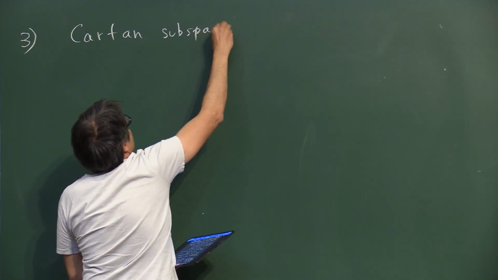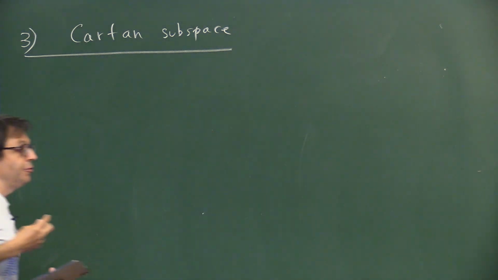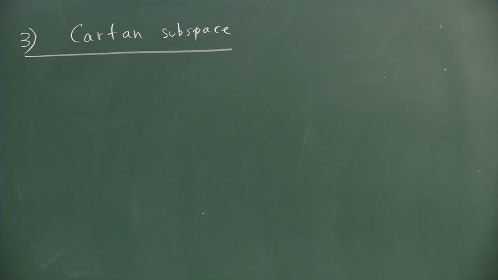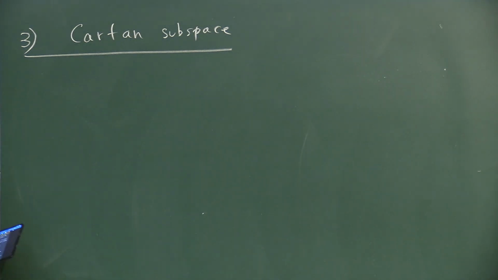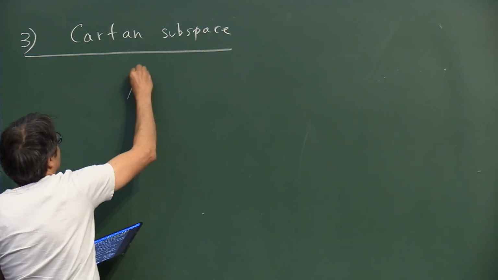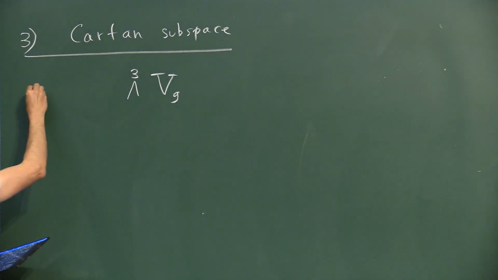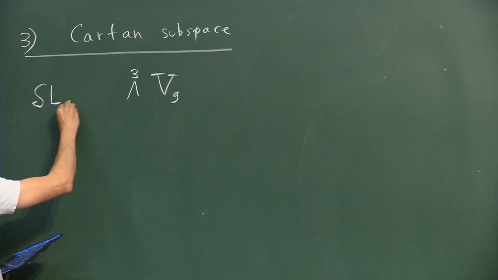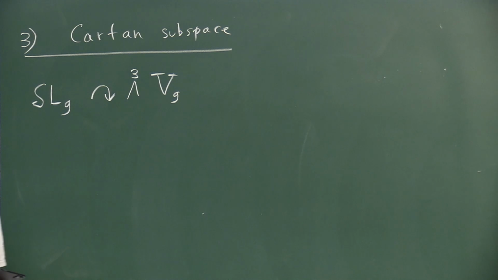Cartan subspace is a kind of analog of Cartan subalgebra. Here, if I take the datum that I have there, this wedge 3 of V9, then I would like to compute the moduli space with SL9.